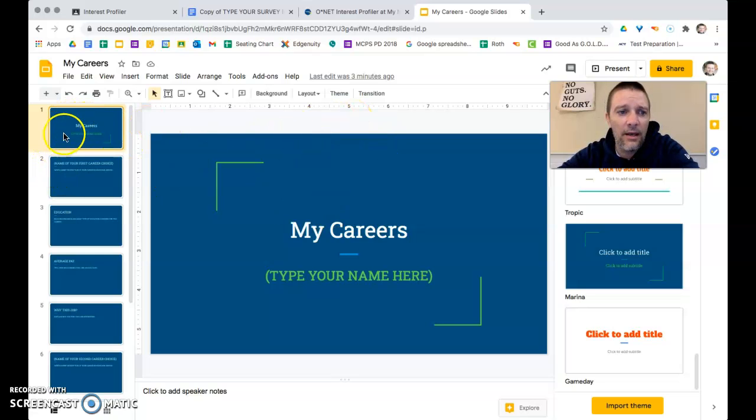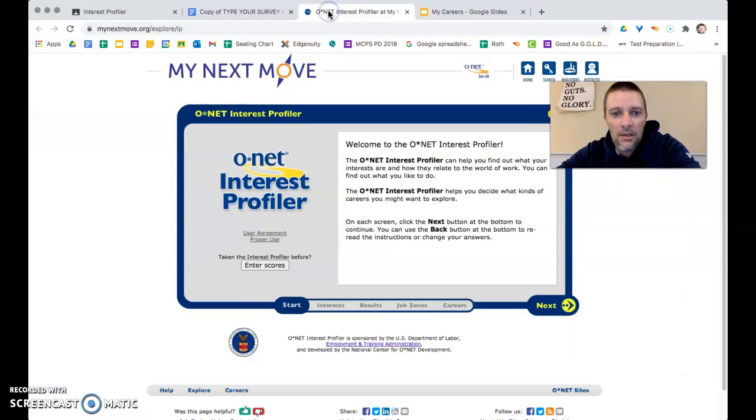So we're going to go in and find these careers. You'll be able to find this information very easily on the ONET interest profiler. But also, if you have a career that you can't find on there, I'm fine with you using whatever career you select. You just may have to do this research on your own on the internet somewhere to be able to answer this.